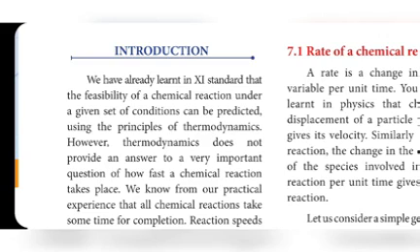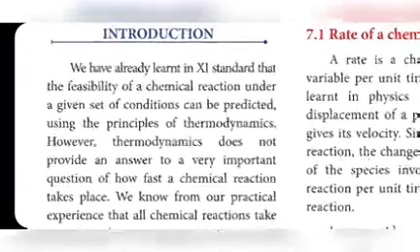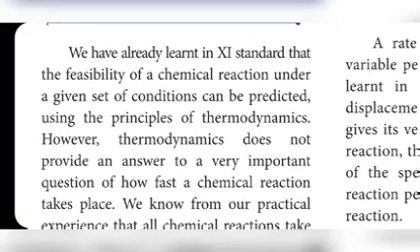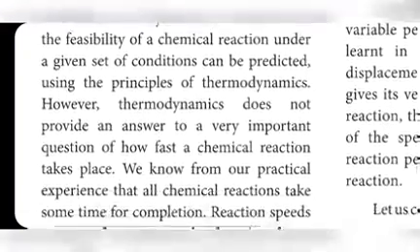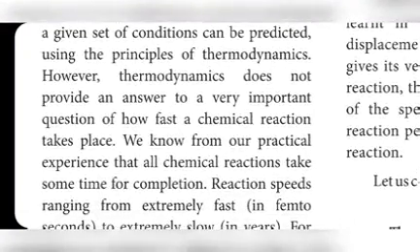In 11th standard, you have already studied the thermodynamics lesson. In that lesson, the conditions were given only for whether the reaction takes place or not. They didn't tell anything about the speed of the reaction.